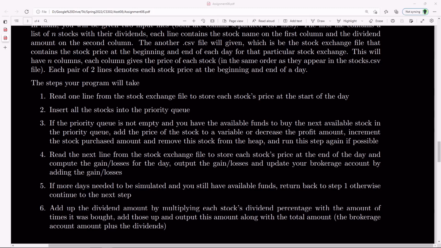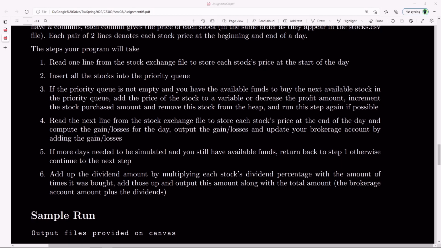And at the very end, once you're done, you want to add up the dividend amount by multiplying each stock's dividend percentage with the number of times it was bought. Because every time you buy a stock, you have to add 1 to its stock purchase amount. Every time you pop a stock and you buy it, you have to increment that stock bought amount counter. So that's sort of the idea.